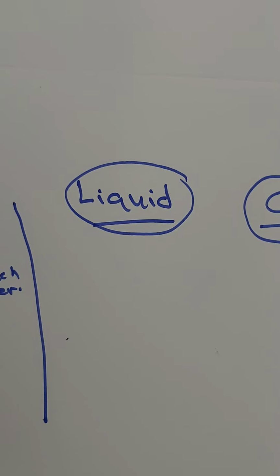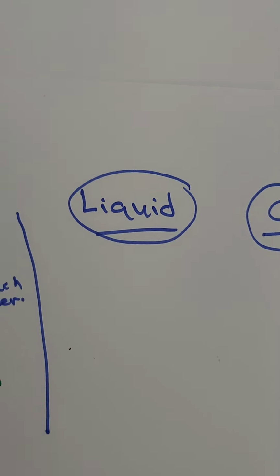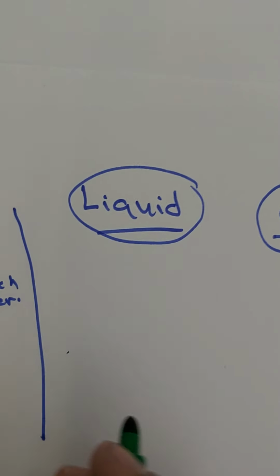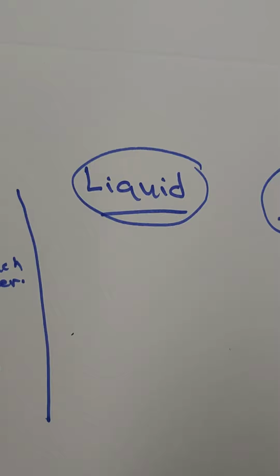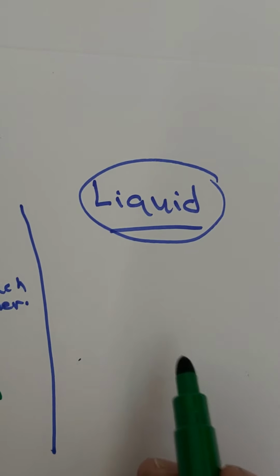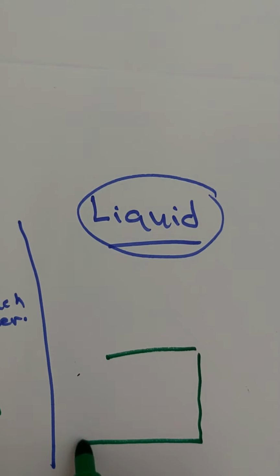Now let's see the particles of liquids. And we know the particles in solids, we said they are very close to each other. They have strong bonds. The particles in liquids appear like this.